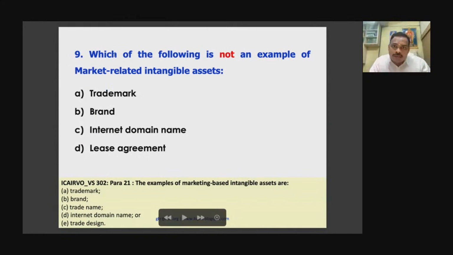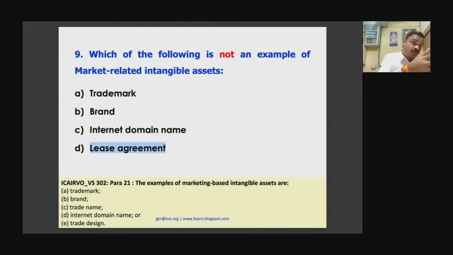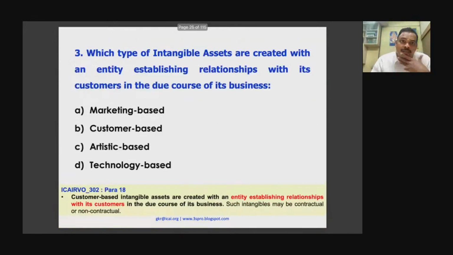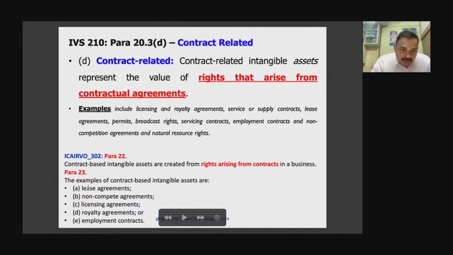Which of the following is not an example of marketing based? See, trademark is marketing based, brand is marketing based, internet domain name is marketing based, but lease agreements, they are contract based. So you have contract based intangible assets. Agreement. So easements, the right to actually access a particular place. So these are all rights. So there can be many types of agreements. Let me give you some examples. Look at this. Lease agreement, license agreement, employment contract. These are all contract based.